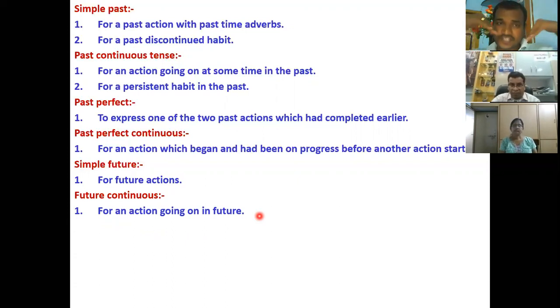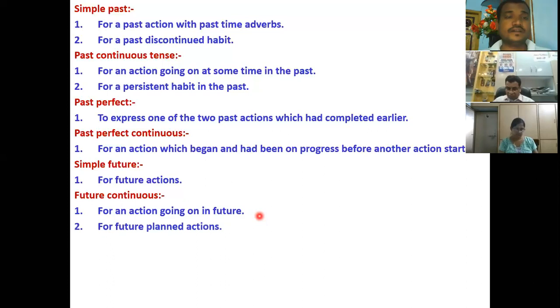But here we are talking about an action which is going to continue in the future. In that case, we should use future continuous because the action is going to continue in the future, not in the present, not even in the past.